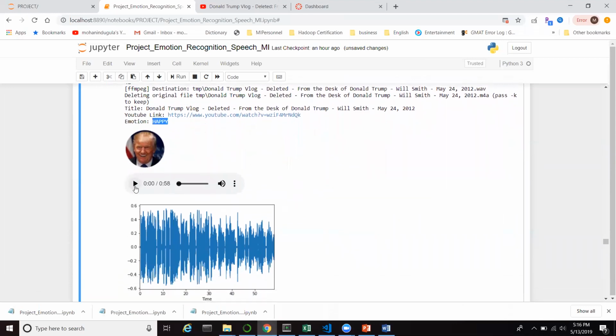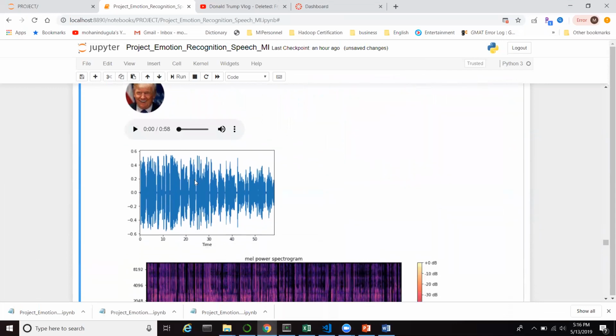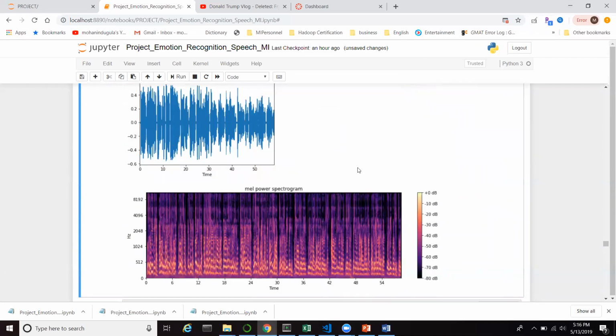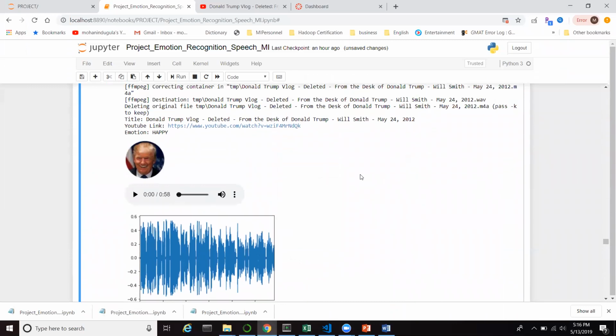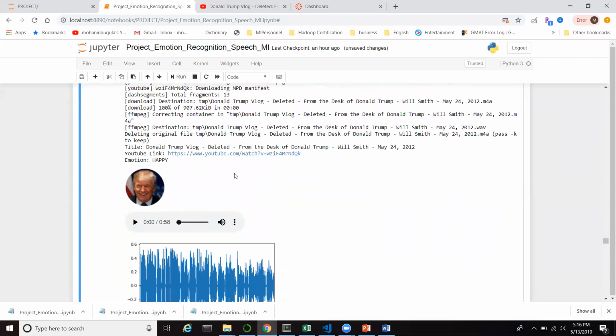I'm embedding the audio file and the respective diagrams, power spectrograms, and this wave diagram in the Jupyter notebook. So let's watch this video and see what his actual emotion is.